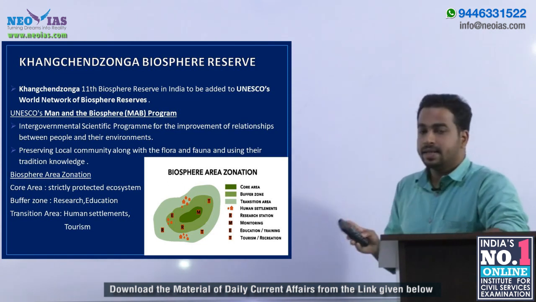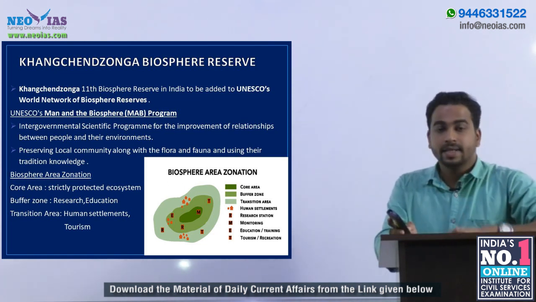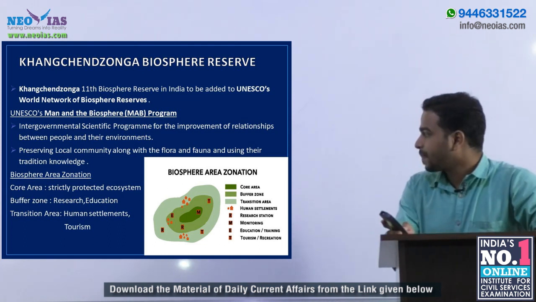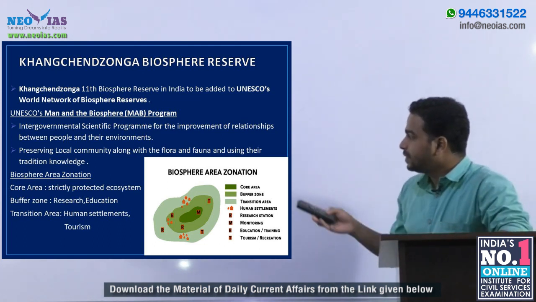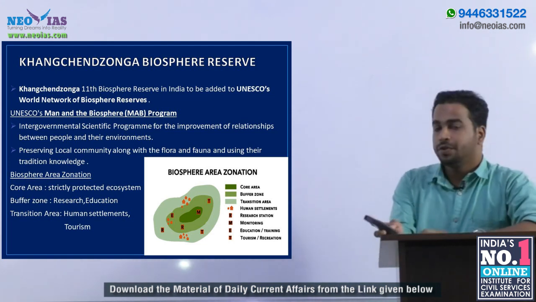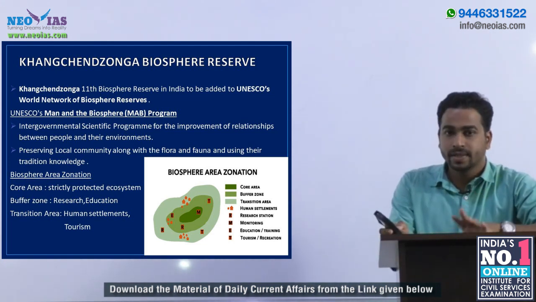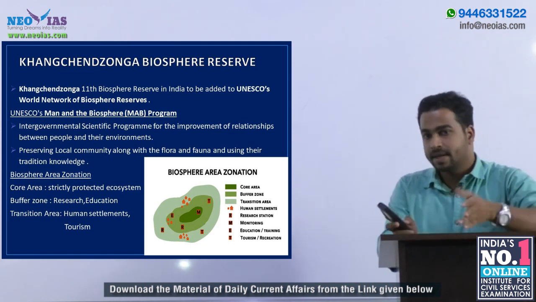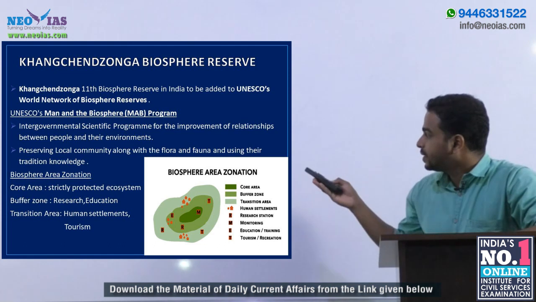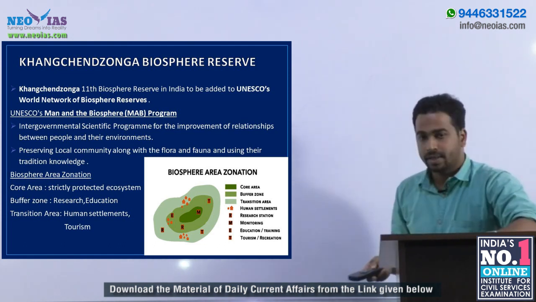In the buffer zone, certain human activities like research activities, education, and training activities are allowed. Surrounding the buffer zone, the outermost zone is called the transition area. In the transition area, human economic activities like tourism, some activities for sustainable development, and human settlements are also allowed.